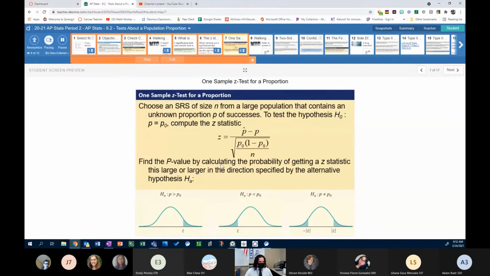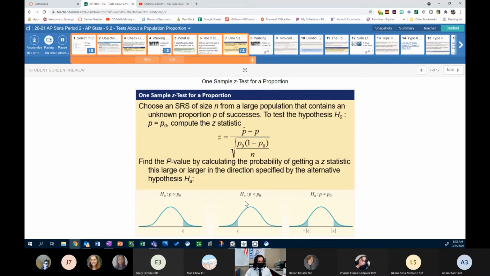Find the p-value by calculating the probability of getting a z statistic this large or larger in the direction specified by the alternative hypothesis H sub a. All right, so if the alternative is saying that we think that the true value is greater than the null hypothesis, we're looking at the area under the curve greater than z.